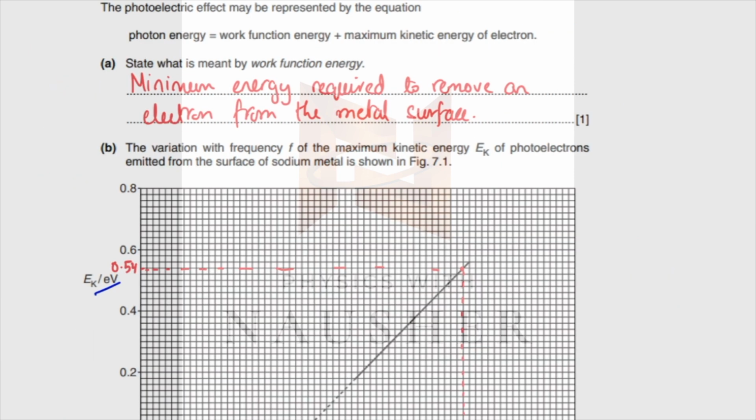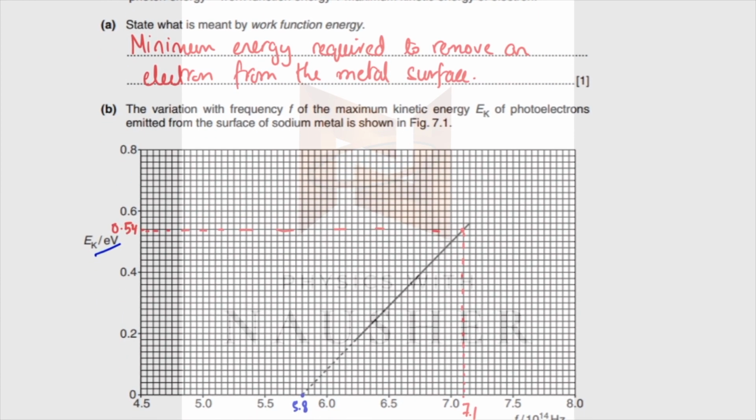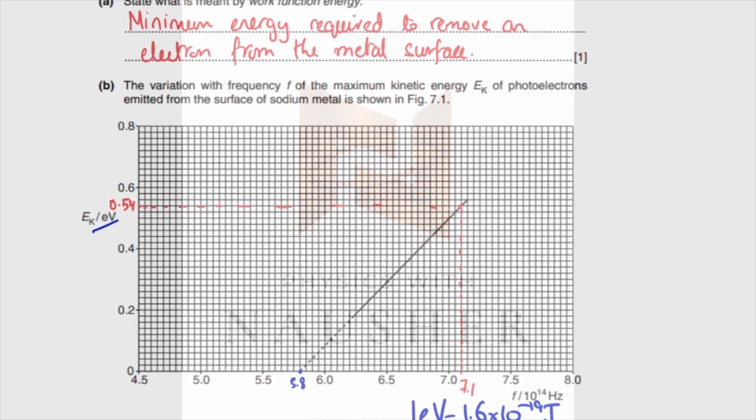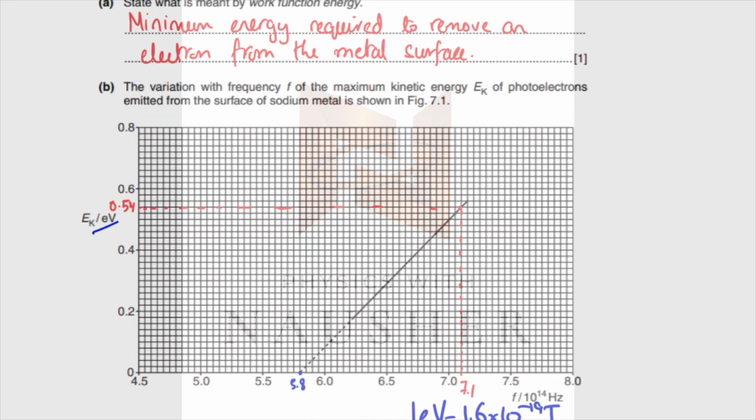Question 4, what is meant by work function energy? Work function is the minimum energy required to remove an electron from the metal surface. Next, they've given you a kinetic energy versus frequency graph. We've done this many times in our lectures. And they're asking you to identify Planck's constant.